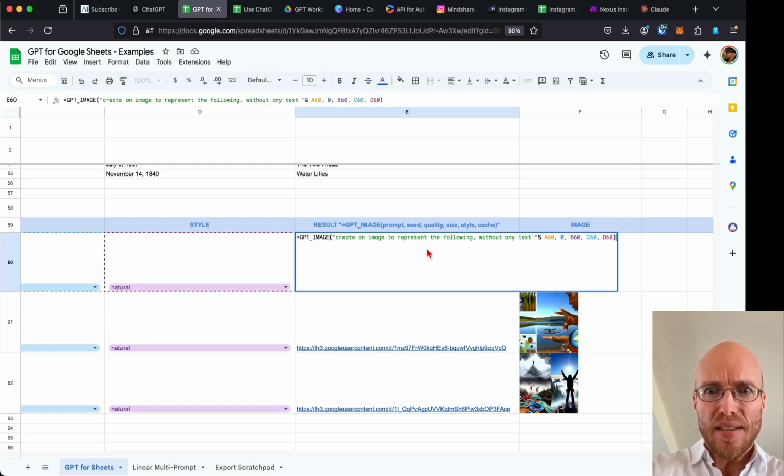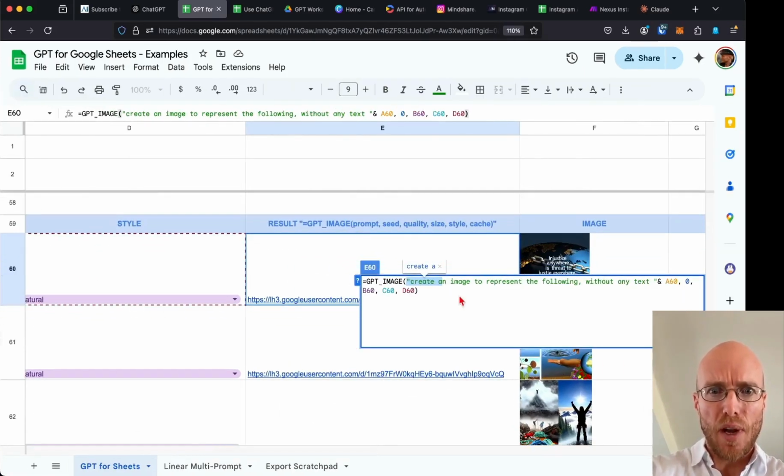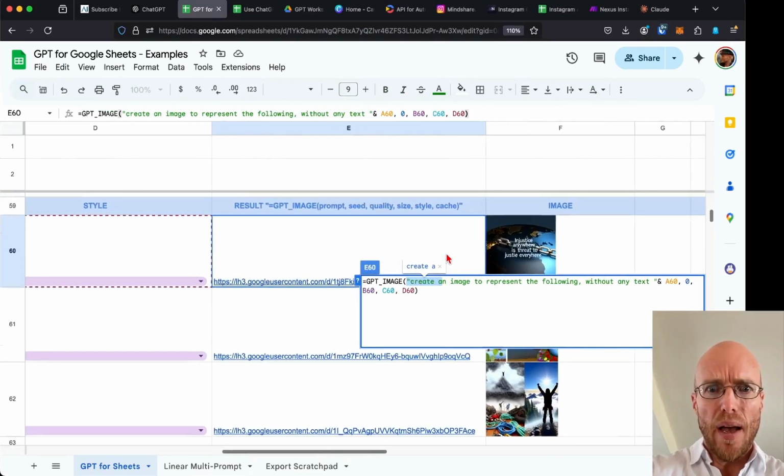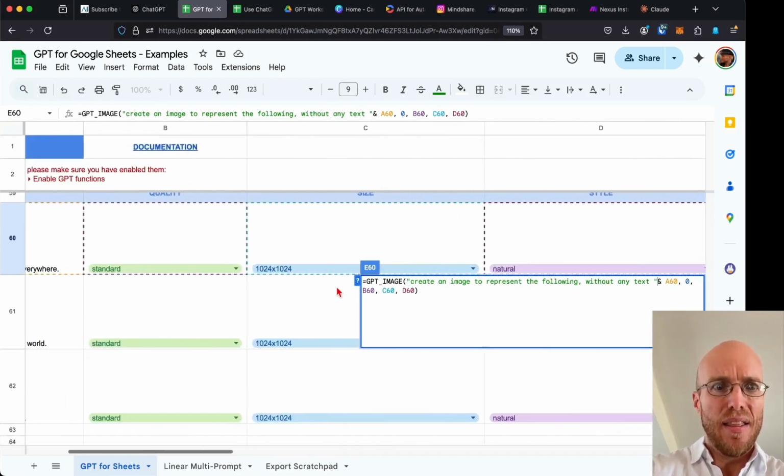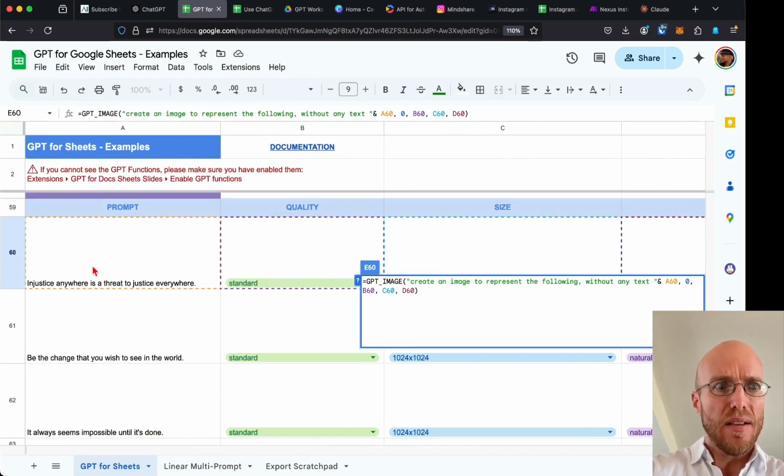And this is kind of cool. This shows you, you create, and I'll just zoom in so you can see this. This one's a little more complicated. So get image, create an image to represent the following without any text. If you notice, I close that bracket, I close the quotation mark, then I add the A60 here, which is the prompt, or at least the thing I want to be inspired by for the image.